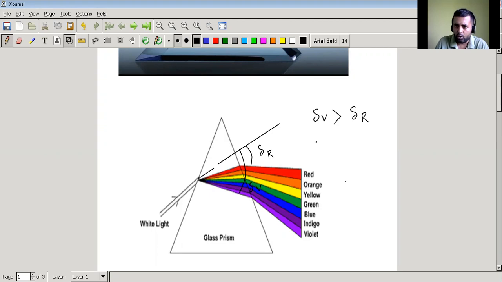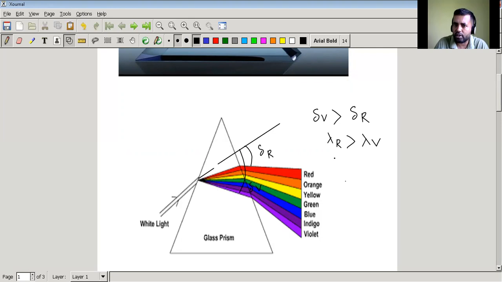Now it turns out that when white light passes through vacuum, no dispersion will take place. So as the white light encounters a medium, in this case it's glass, different wavelengths move at different speeds inside glass. In vacuum they all move with the same speed. The reason being this, that wavelength of red light is more than wavelength of violet light, right?